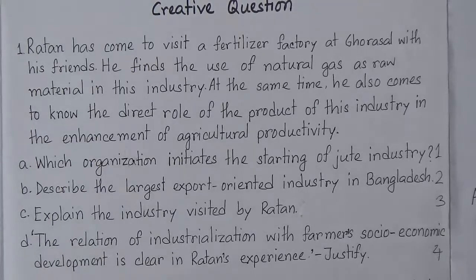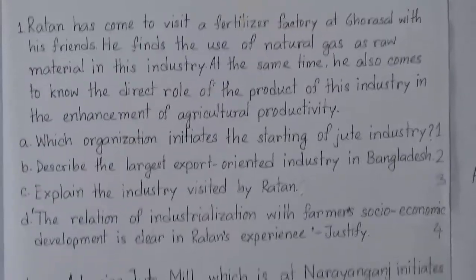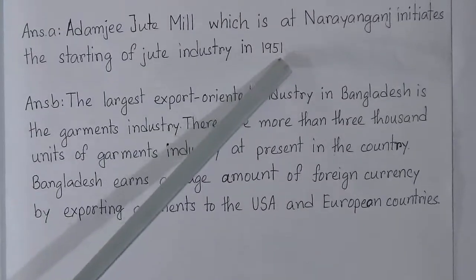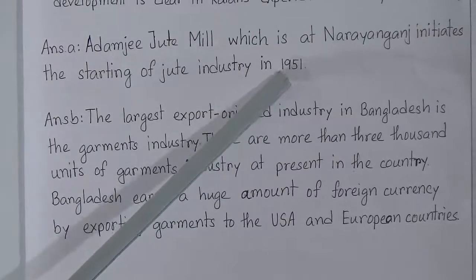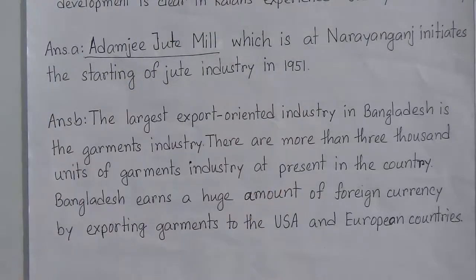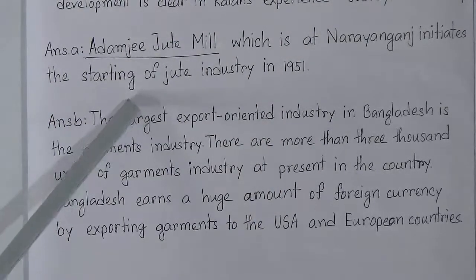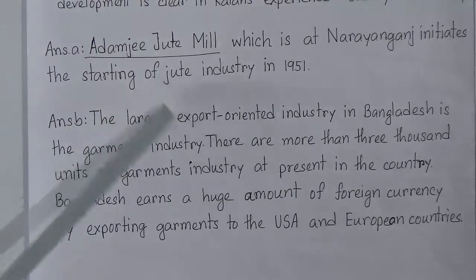Now look, the answer is: Adamjee Jute Mill, which is at Narayanganj, initiated the starting of the jute industry in 1951. So you can omit the year here. So our main answer is Adamjee Jute Mill. And dear students, remember one point, it's very important.